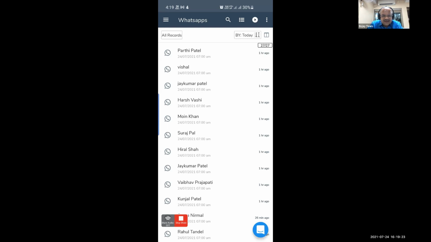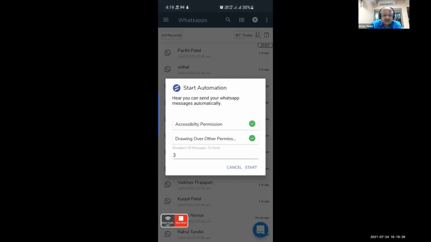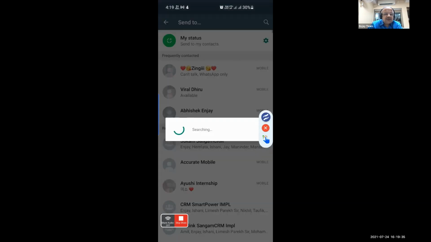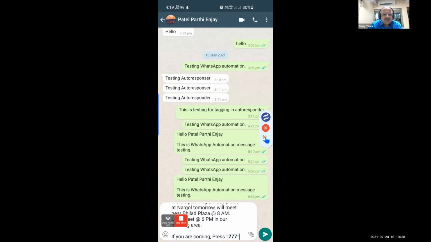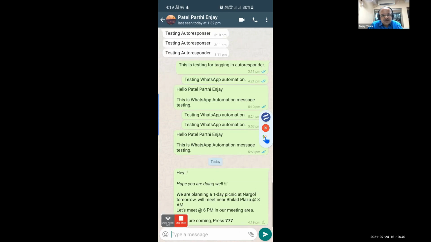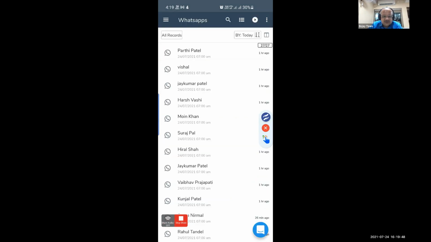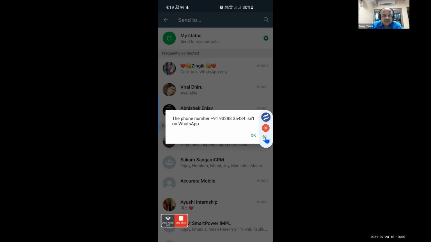Okay, so on this screen, on the top, you see the play button. So you have to just click on that play button and keep your phone as it is to start shooting. Here you have to select how many messages you want to send in one go. Ideally you should select like 15, 20, 25, 40, 50. So now we are sending these messages. You might see that one by one messages are going.